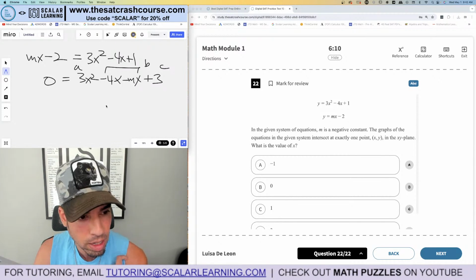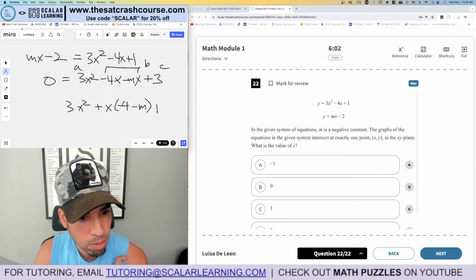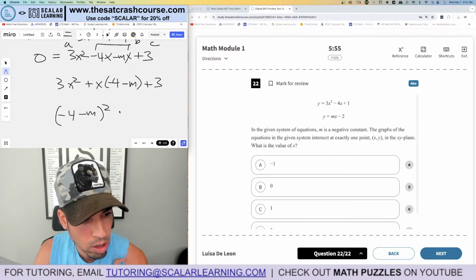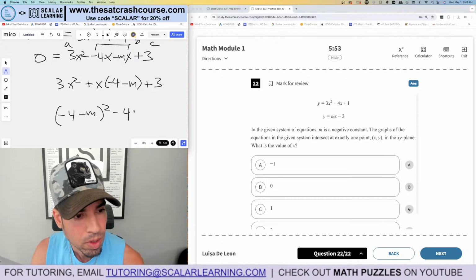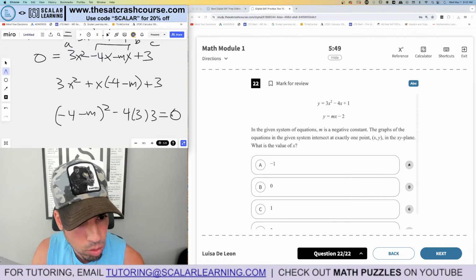Well, I got to factor out the x. It's x times negative 4 minus m, and then 3x squared and then plus 3. So my b value is negative 4 minus m, squared, minus 4 times a times c, and this has to equal 0.